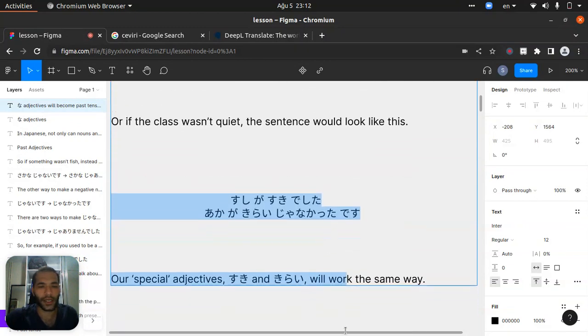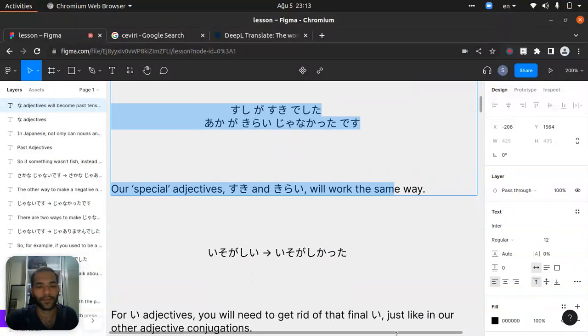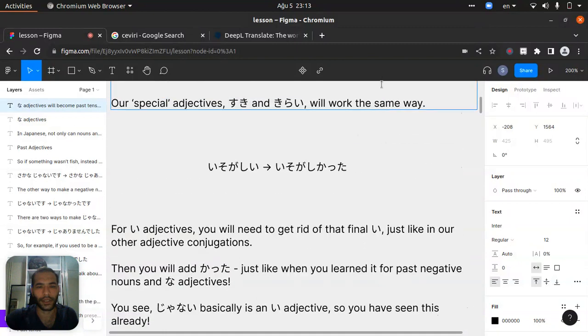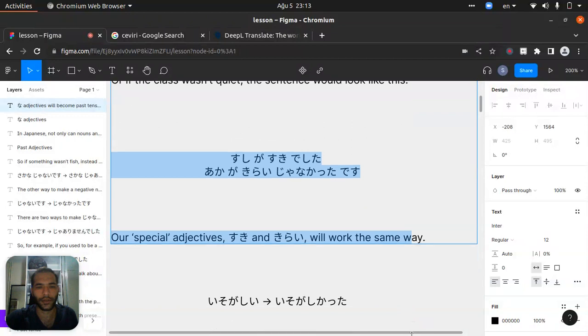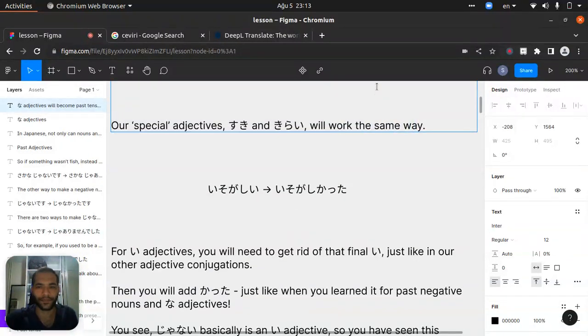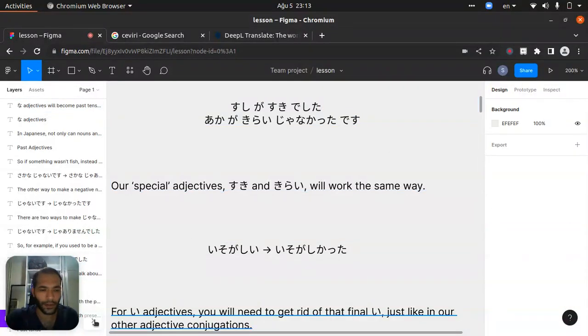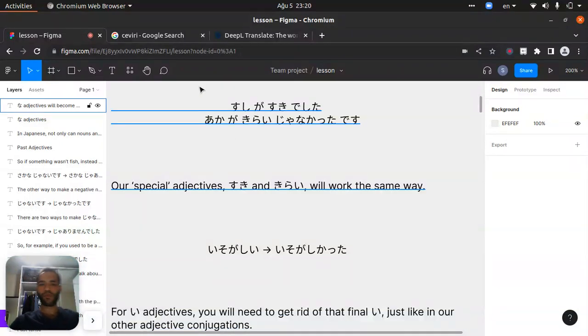So what is here? Or if the class wasn't quiet, the sentence would look like this. Yeah, another way it will be like that. So all right. Oh, let me go up a little. Okay, right here. Okay, I think here will be the best point. Now, yeah, the point will continue from here. Yeah, so it will be good. Yes, let me continue. What we have here.